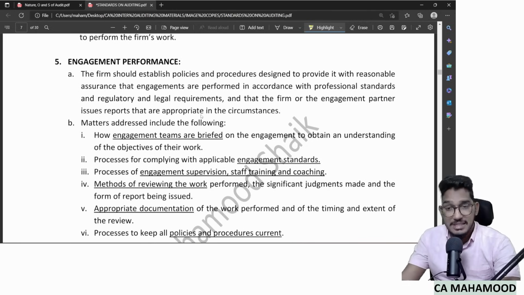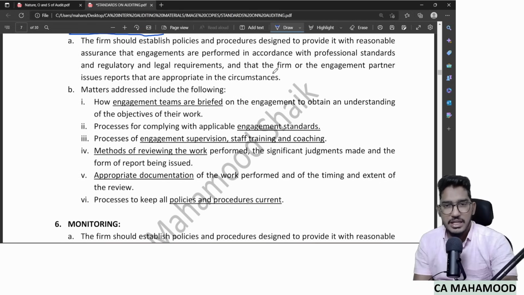So when the engagement is actually being performed, then also you need to have some policies and procedures. Like when you go for audit, don't directly ask the engagement team members to jump into the audit. Give them proper briefing, at least a brief introduction of what they are supposed to do. Why? Because all the engagement team members might not have equal knowledge. Sometimes there could be new staff also.